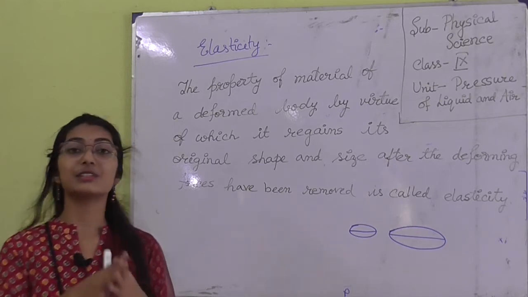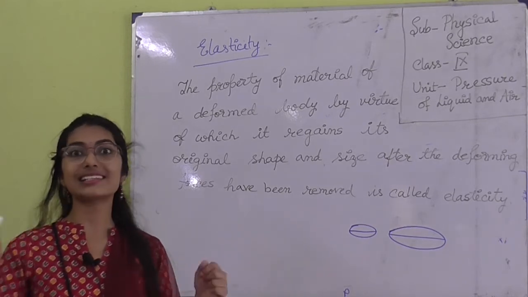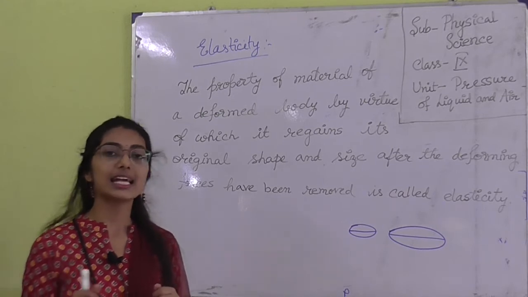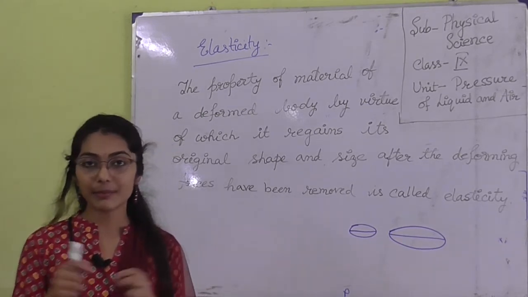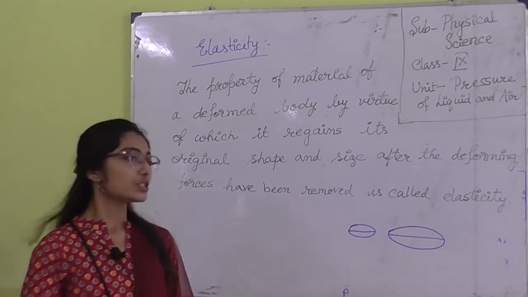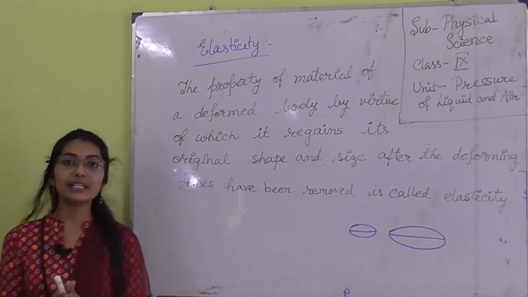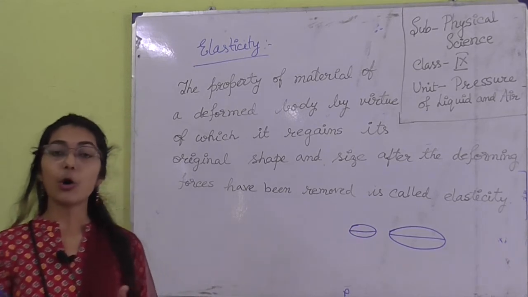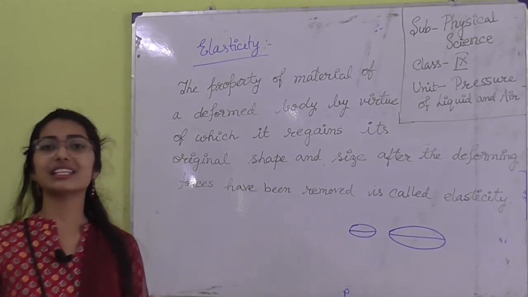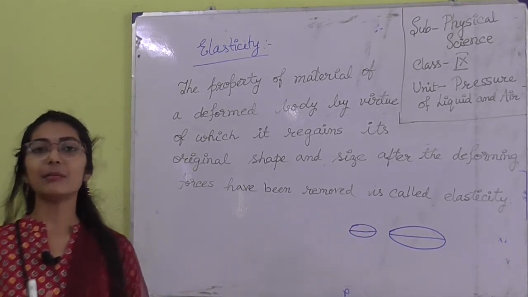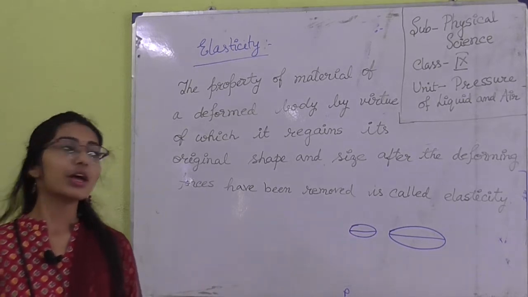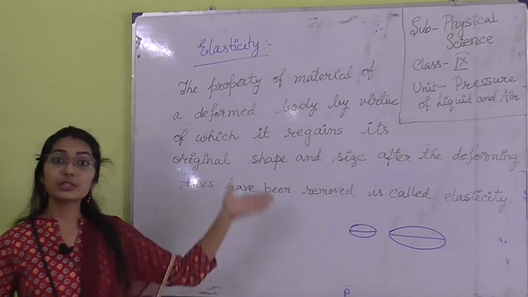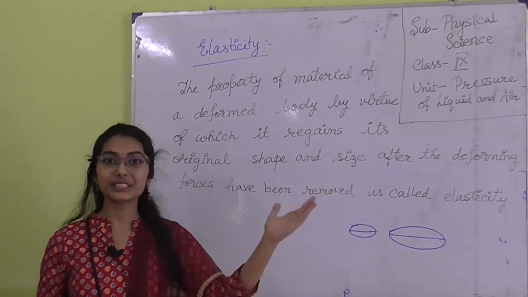In trousers, you can see there are also elastic materials present. As you use them more, the elastic is going to loosen. So every material has a property by which it can oppose the change in shape. As I am applying a force to change the shape of the rubber band, the material is also giving another force, a reaction force.